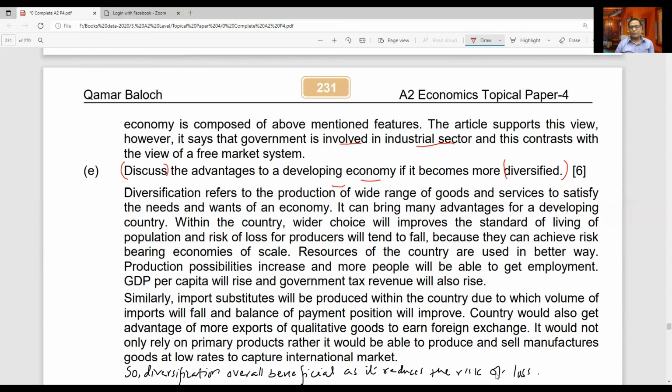This is not very tricky, and in A2, case studies are not highly tricky as compared to AS level economics. So if you have basic knowledge of relevant terms, then you can easily relate them, and you can easily explain them as well. So this is it for today's class, and I will be explaining further case studies and long questions in subsequent classes. If you are watching this channel regularly, then definitely you will benefit from it.